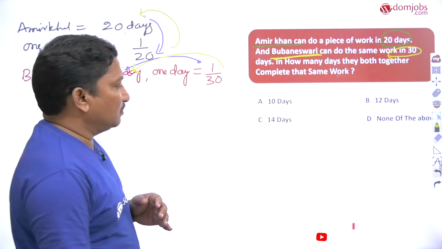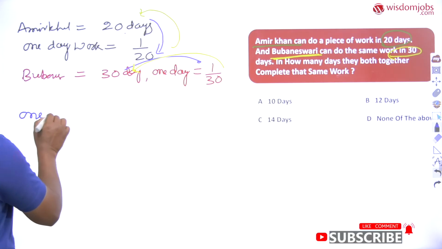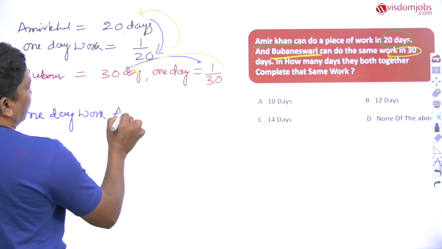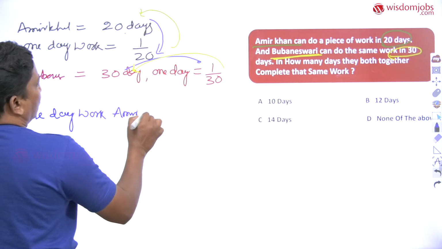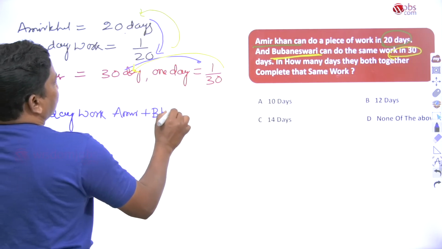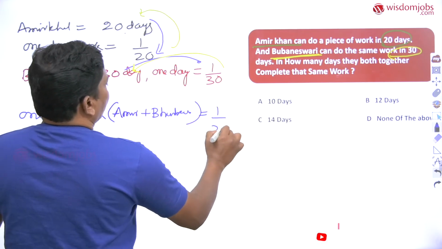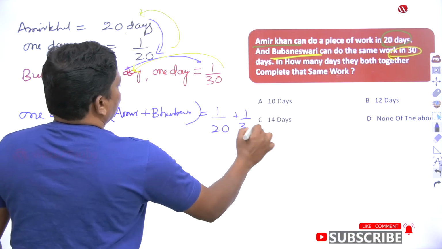See this one, dear students. 1 day work of Amir plus Bhubaneswari equals 1 by 20 plus 1 by 30.